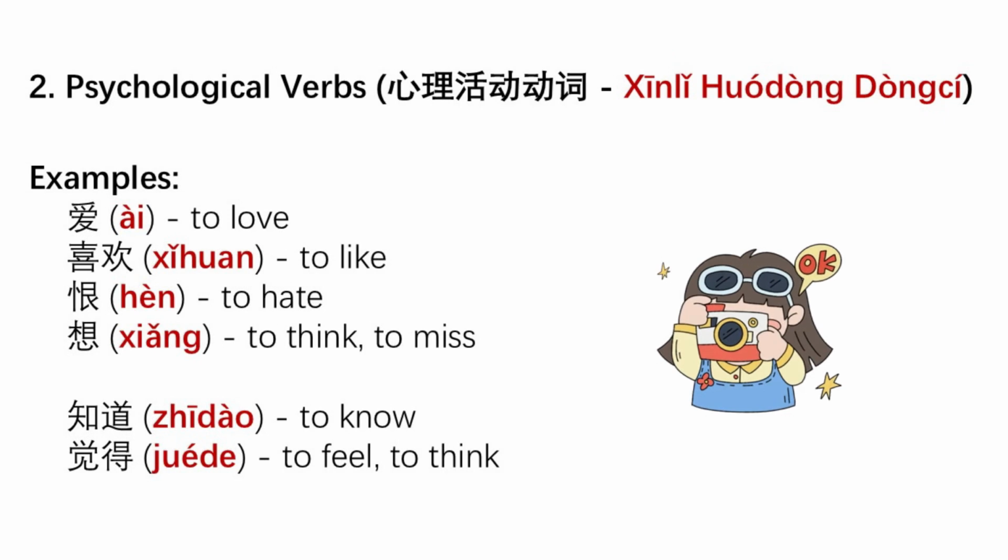Psychological verbs. These verbs describe internal mental activities, emotions, desires, and perceptions. A key feature is that many of them, especially those expressing emotion or preference, can be modified by degree adverbs like 很,非常,特别. Examples: 爱,很爱,喜欢,非常喜欢,恨,特别恨,想,很想. However, it doesn't apply to all psychological verbs, such as 知道,觉得.